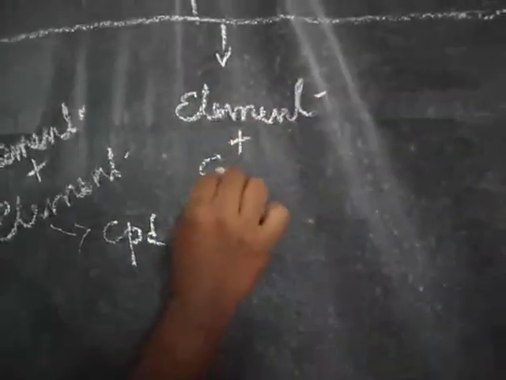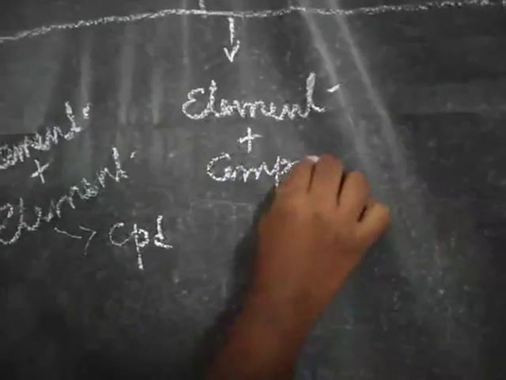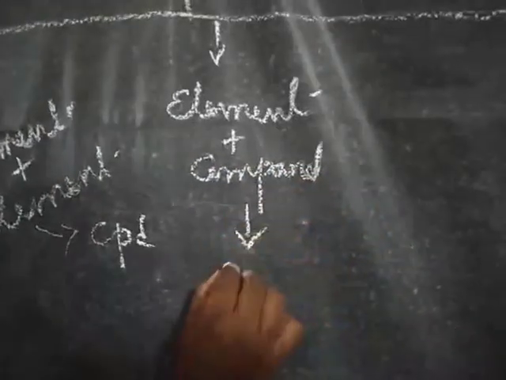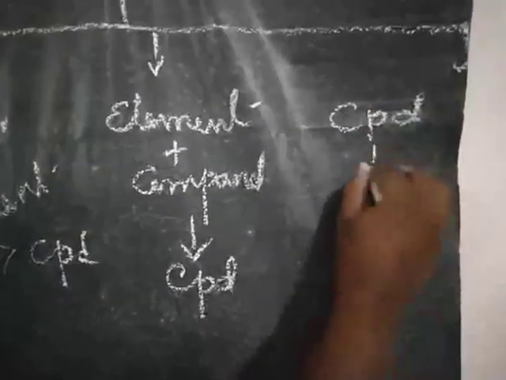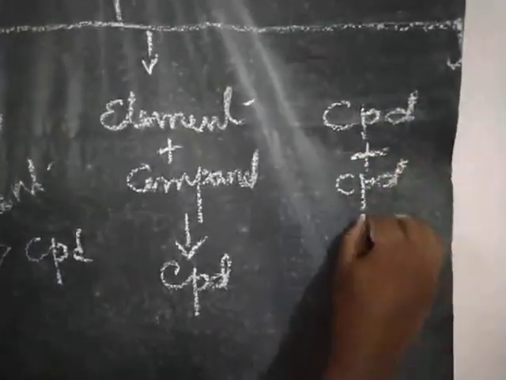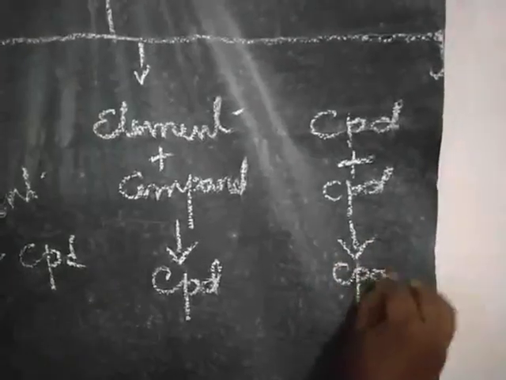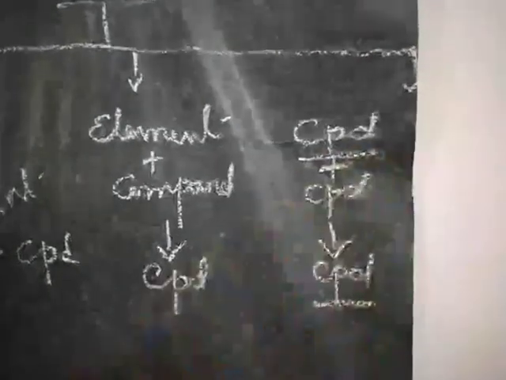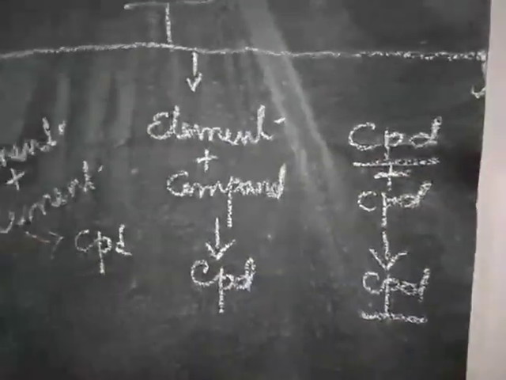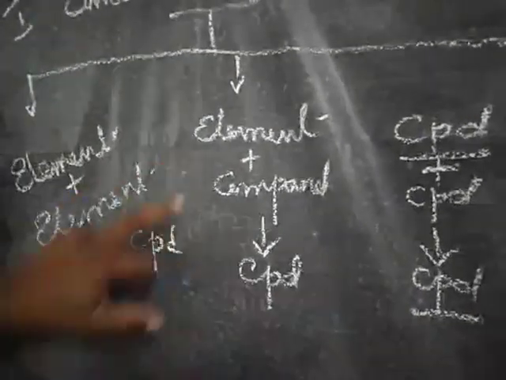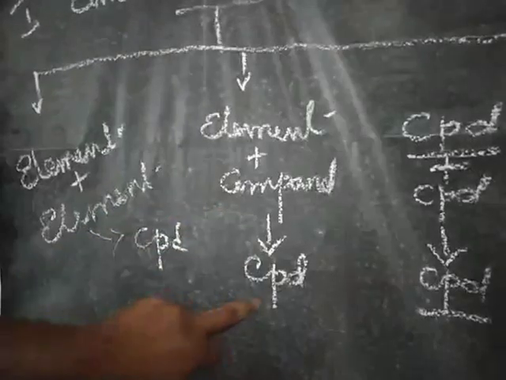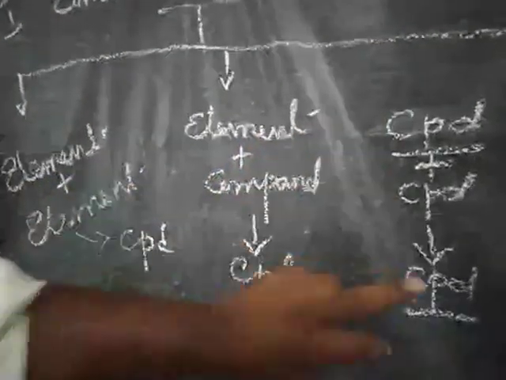Element plus compound gives compound. Compound plus compound gives compound. The short form of compound I have written is CPD.